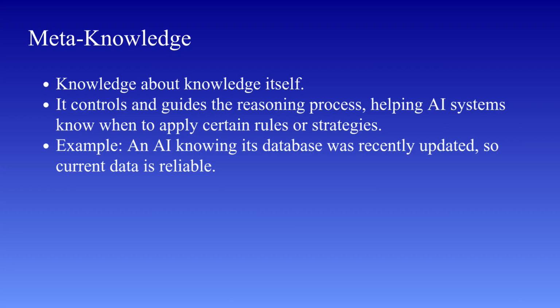Another example could be in decision-making systems. An AI might know that, for critical decisions, always use verified data. This rule about how to use knowledge is itself a form of meta-knowledge.